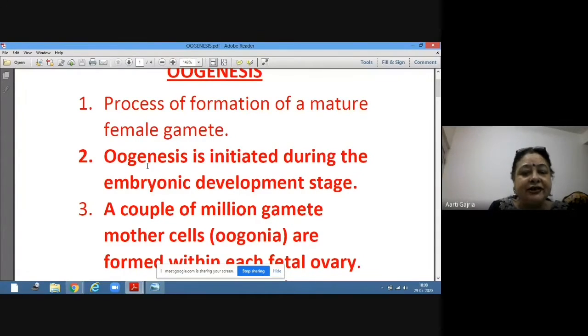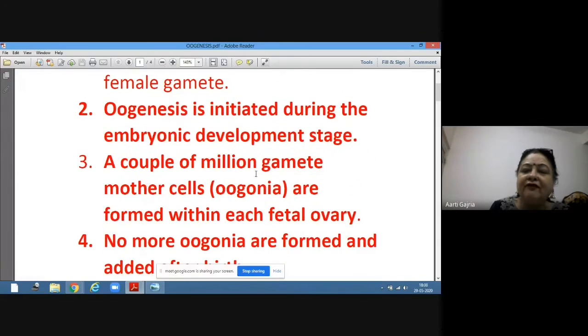So, in fetus ovary, if it is a girl, the girl fetus ovary will be having couple of million gamete mother cells at the time of fetus development before birth.